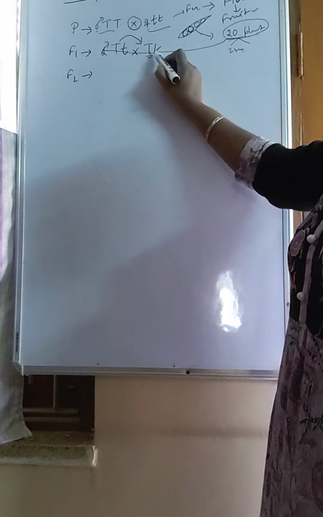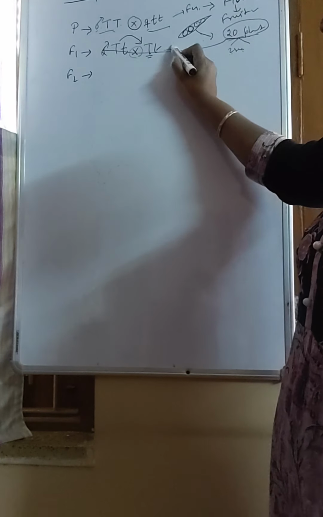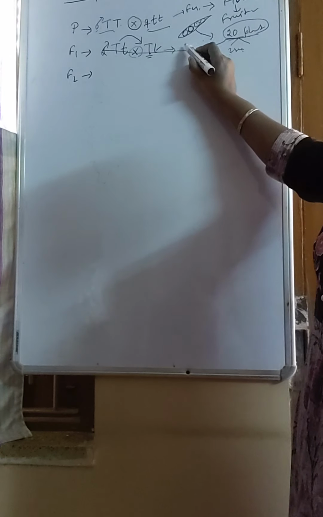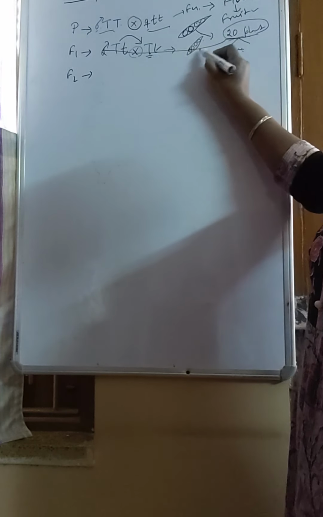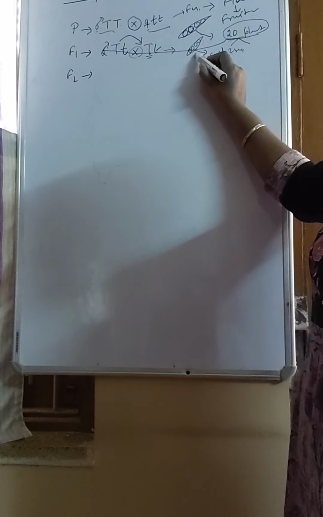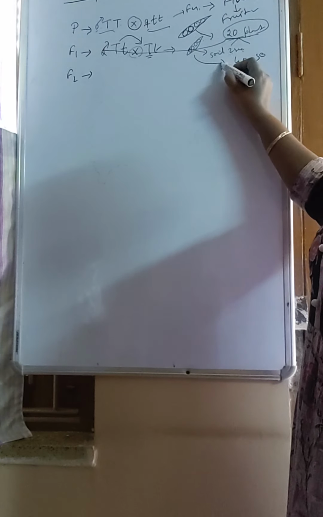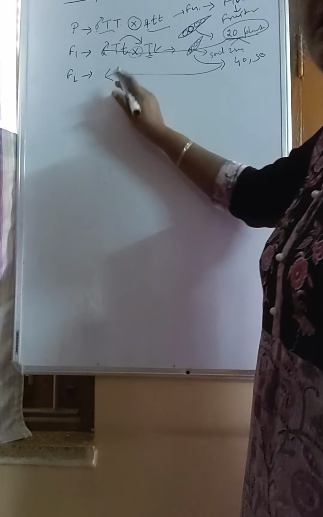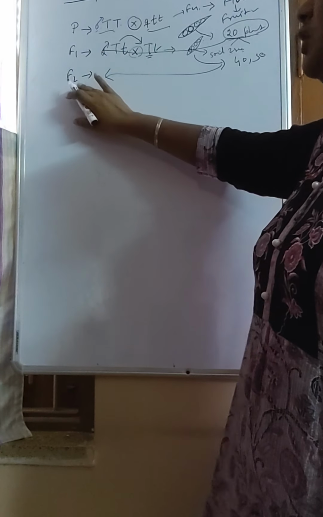Now after pollination the same thing will happen. Cross means fertilization. Fertilization will take place and after fertilization again the flower changes into fruit with so many seeds. When he puts these seeds in soil, they grow into new plants, maybe 40, 50, 90, how many? These plants will be of the F2 generation. So you should know what is parent, what is F1 and what is F2.